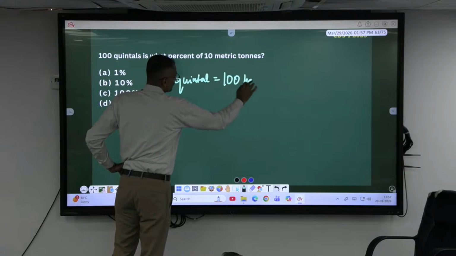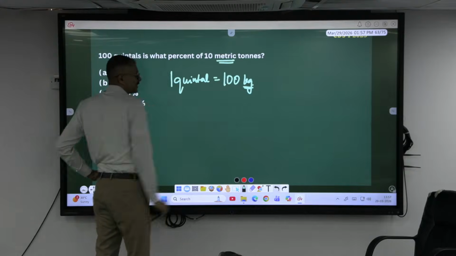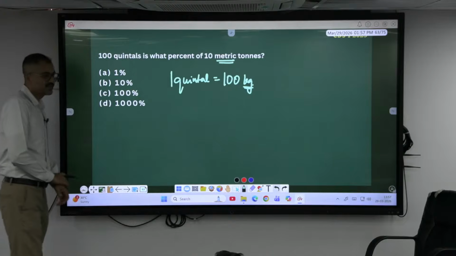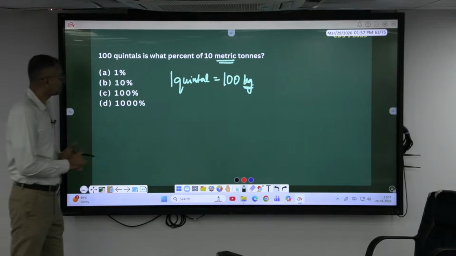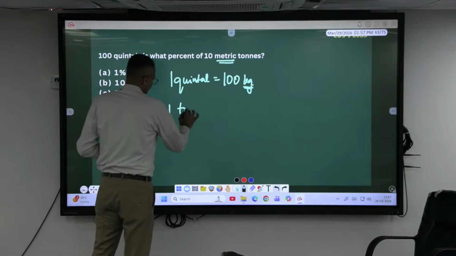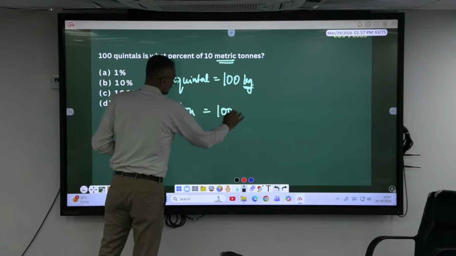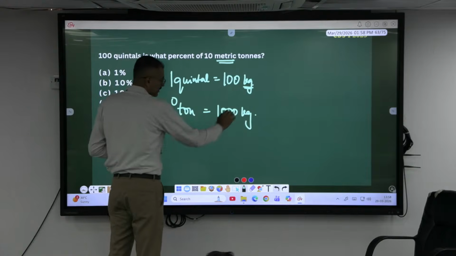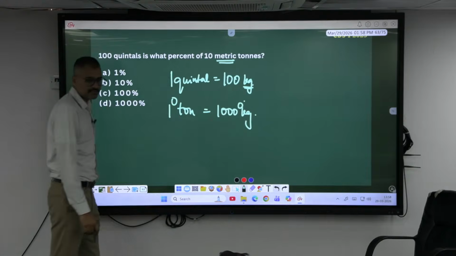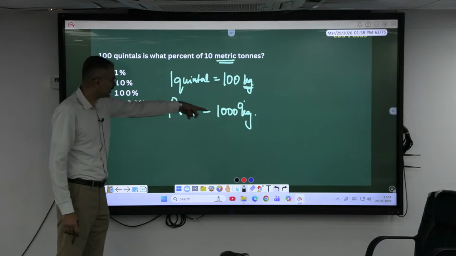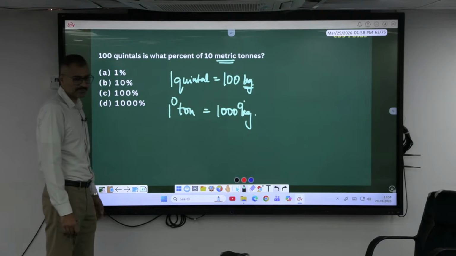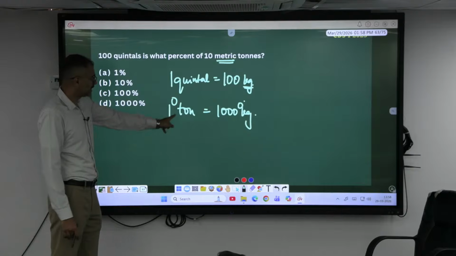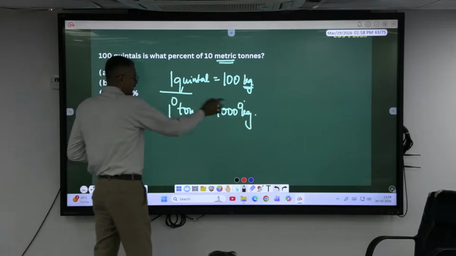kgs. Metric is volume, that is. Okay, 1 ton is how many kgs? So 10 tons will be how many kgs? 10,000 kgs. Okay, if I have to compare 1 quintal with 10,000 kgs, what percent will it be? This is what he is asking. What percent?